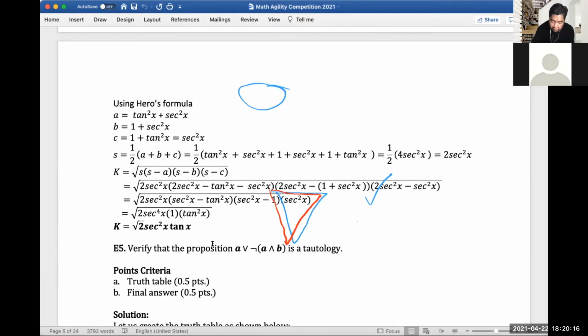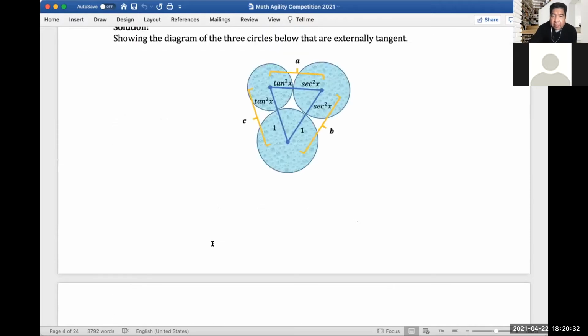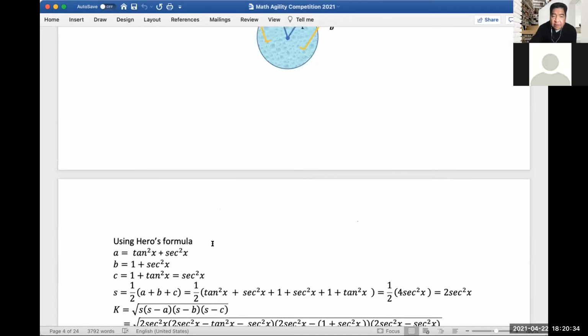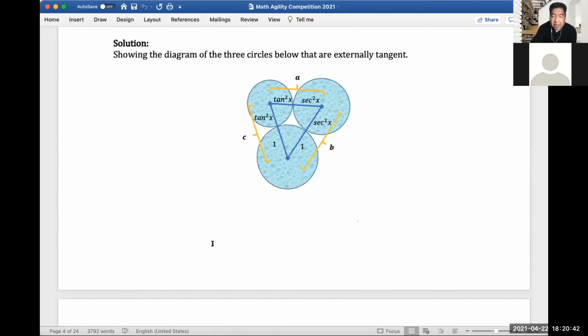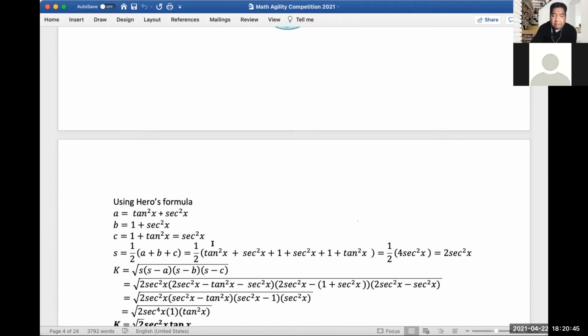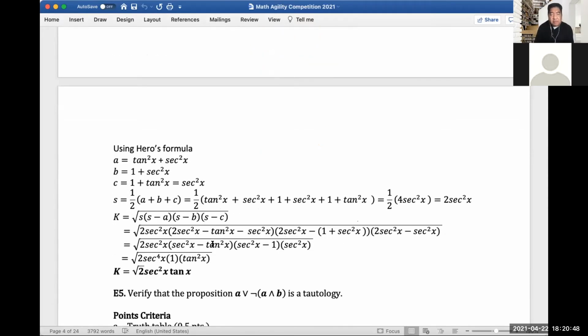So we will use the Heron's formula. They call it several terms for this formula, but we need to identify first the A, which is tangent squared and secant squared. If you look at the figure, that is the top part of the triangle. And then B is 1 plus secant squared, so that's the right part of the triangle. And then 1 plus tangent squared, which is C, the left part of the triangle. Okay. And then we need to take S equals 1 half of A plus B plus C. So that's part of the formula of Heron.